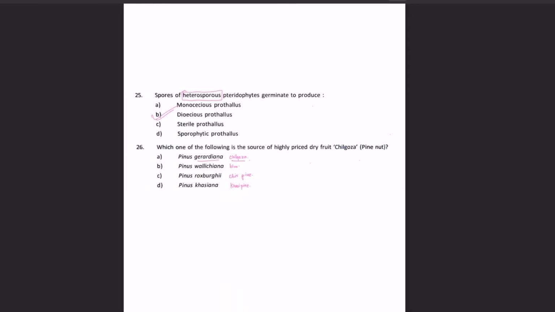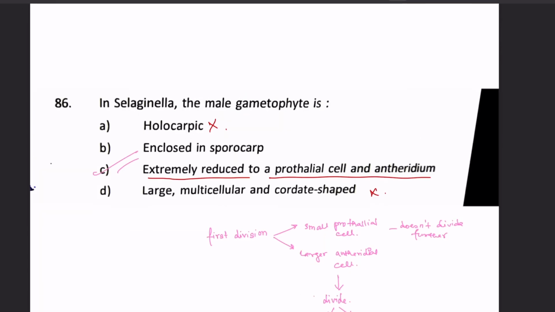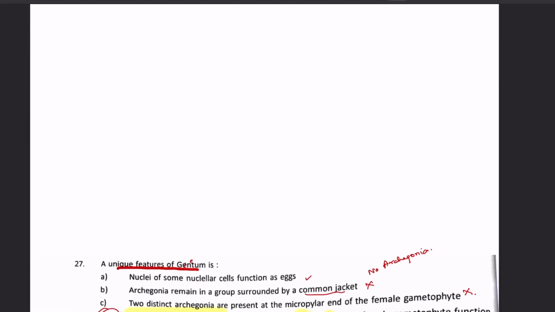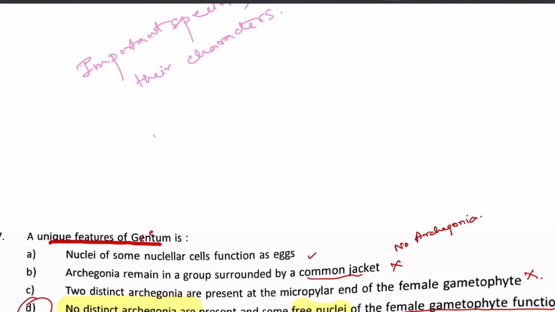Here are some important questions for pteridophytes and gymnosperms. We have seen that mainly they focus on some important species like Cycas, Pinus, Gnetum, and then you have to focus on their characteristics specifically. That is important. And for pteridophytes, you need to know about the fossil types and also some current types, and then heterospory is there. What is homospory? What are the different kinds of sporangia characters and spores, especially of Equisetum. Equisetum and Selaginella are important species and genus, so you have to know about that.